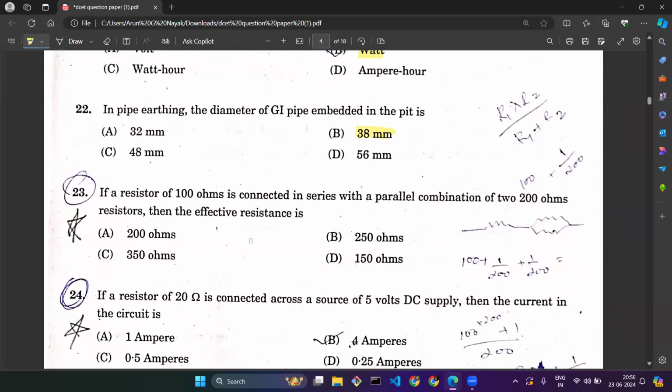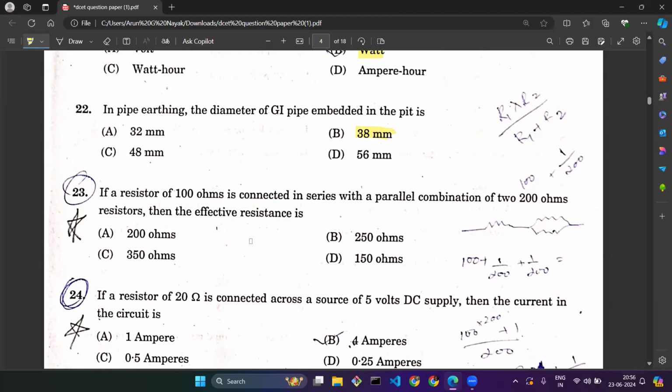Question number 23. If a resistor of 100 ohms is connected in series with a parallel combination of 200 ohms, then the effective resistance is. How do we calculate the effective resistance? First, we calculate the parallel combination of 200 ohms, that is 1 by 200 plus 1 by 200.